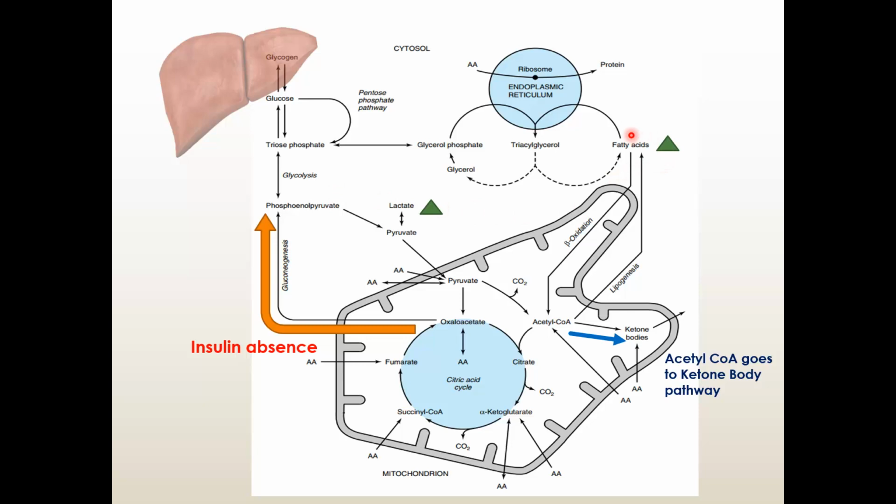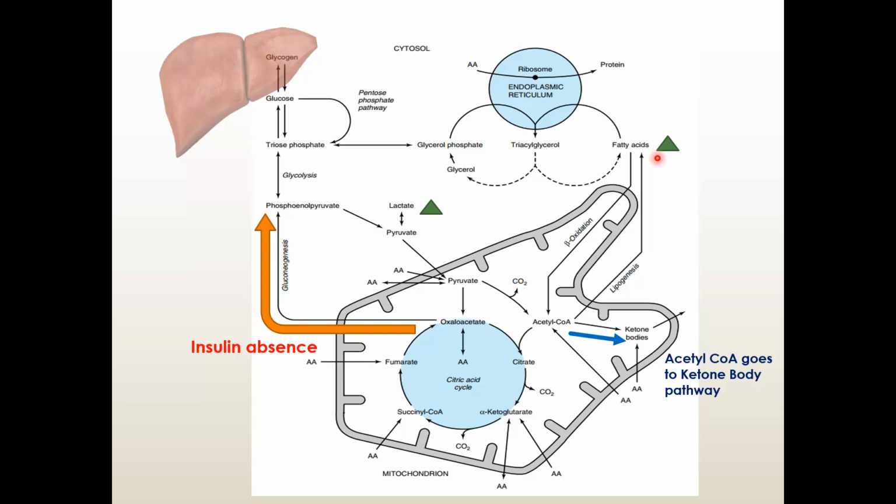But what happens for the fatty acids? Free fatty acids are also increased, a high amount, because there is lipolysis going on in absence of insulin. A very small amount of insulin can prevent lipolysis in adipose tissue.